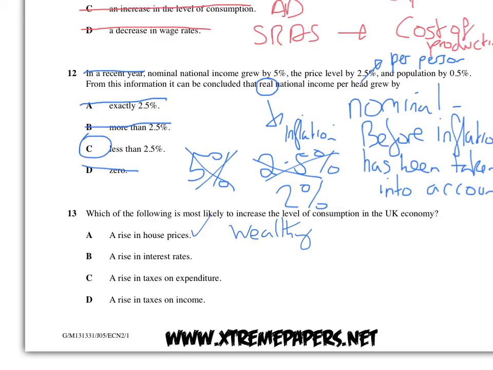Right, a rise in interest rates, that would make people spend less using credit cards. They'd save more. Their mortgage interest repayments would go up. So all those things would make consumption go down. A rise in taxes on expenditure, that means people don't want to spend as much. And finally, a rise in taxes on income, people aren't going to spend as much. So the answer is A.